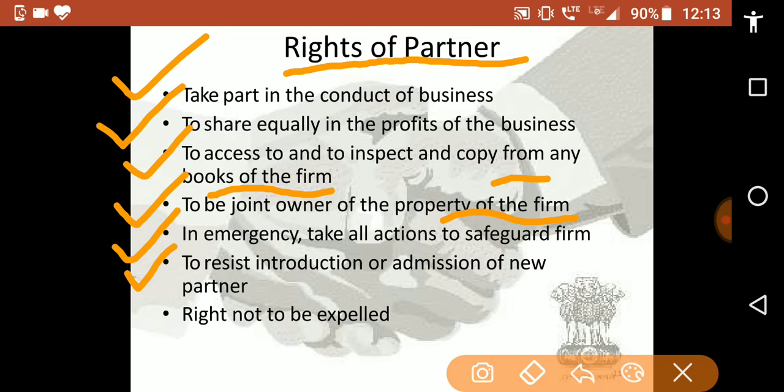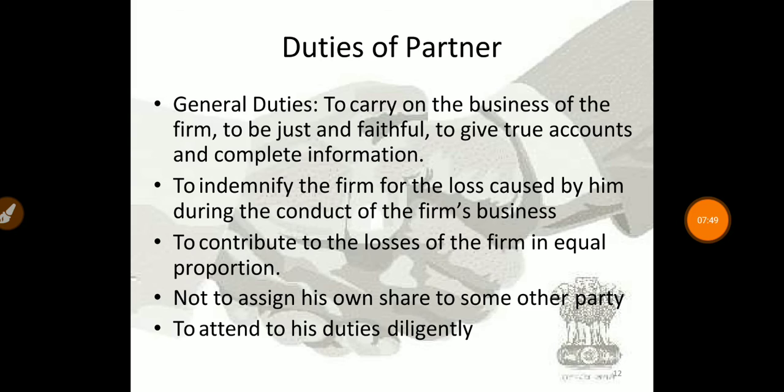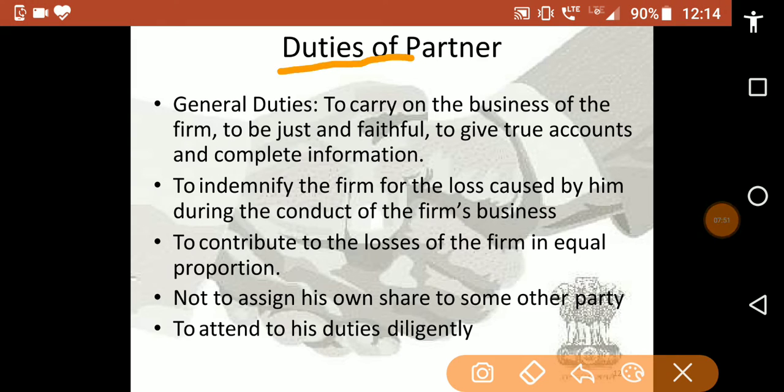It can also resist introduction or admission of a new partner. Now, right not to be expelled means the partner's right not to be expelled. So these are the rights of the partners. Now let us see the duties of partners.